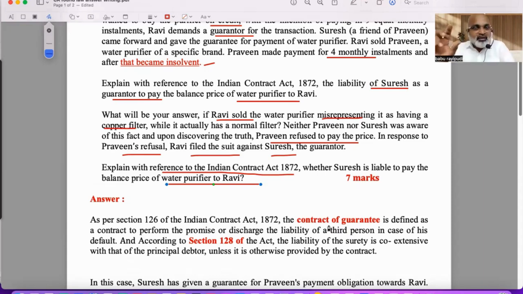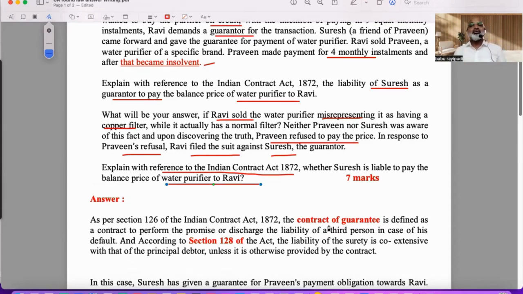So there are three paragraphs, three stages here. In the first paragraph, you are trying to write about the concept, for which marks will be separate. If it is, suppose, a 7 marks question, maybe 2 or 3 or 4 marks will be given. Then in the second paragraph, you are actually explaining what exactly is the dispute.